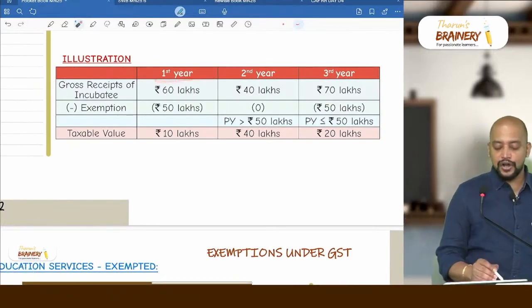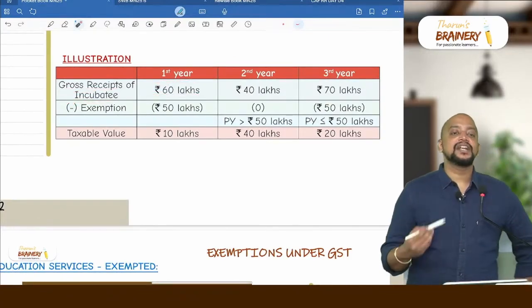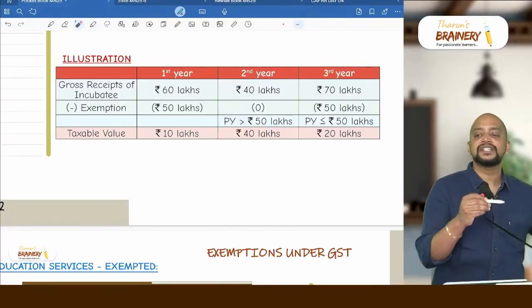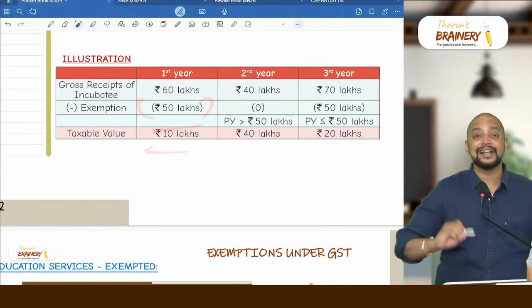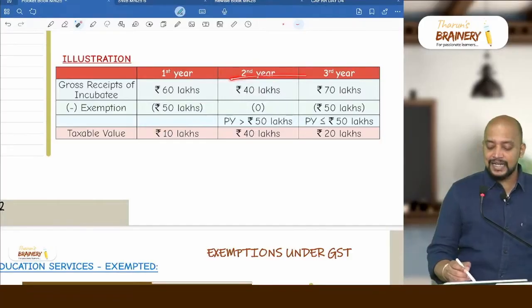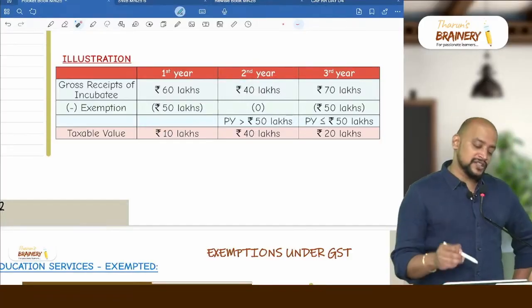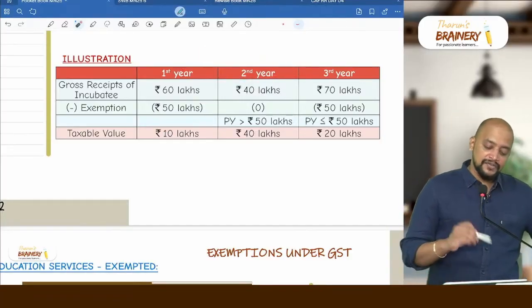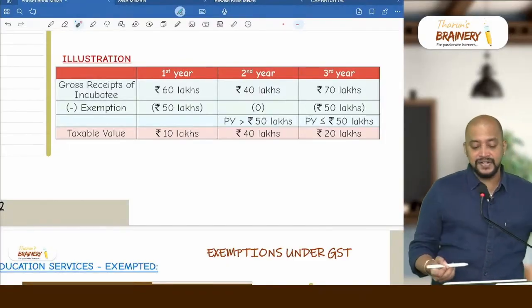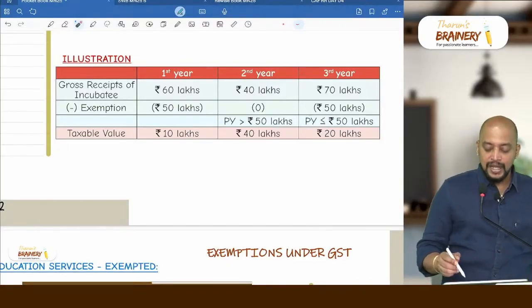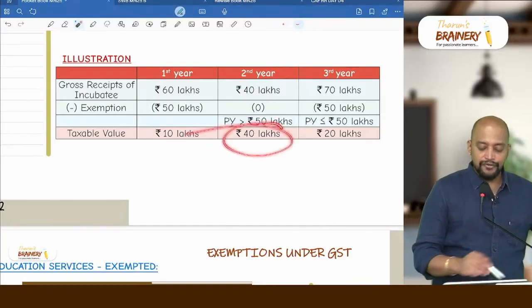So first year gross receipts by incubatee 60 lakhs. By default first year they will get the exemption because previous year it is 0 and 50 lakhs will be exempted. So only the remaining 10 lakhs will be taxable. Whereas second year they will not get exemption. Why? Because second year we need to see the first year. First year it exceeds 50. That's why second year you will not get any exemption, and therefore 40 minus 0, 40 lakhs will be taken as the taxable value.